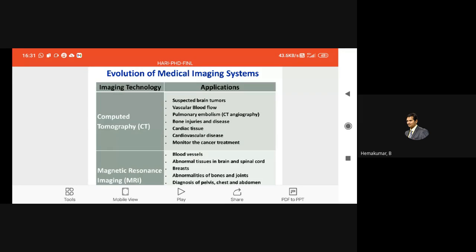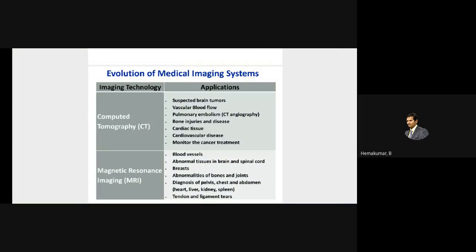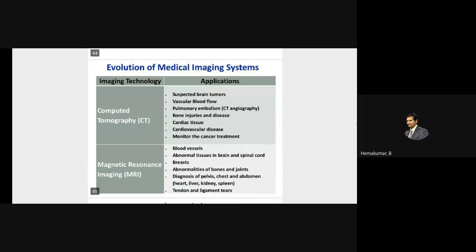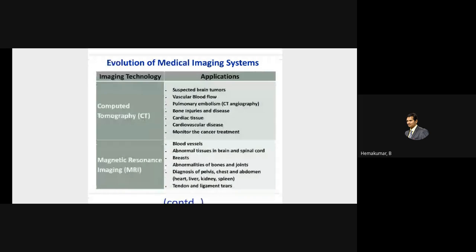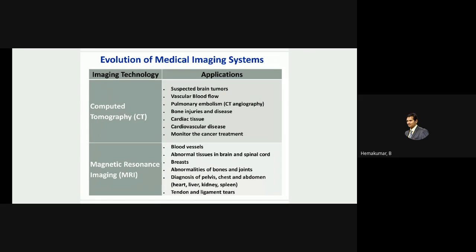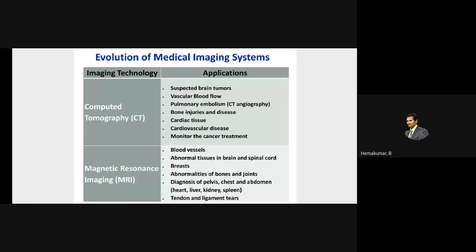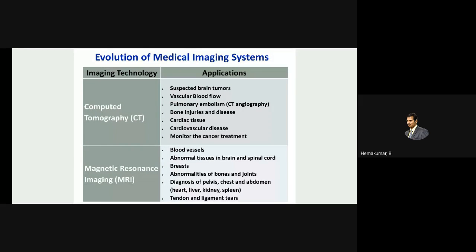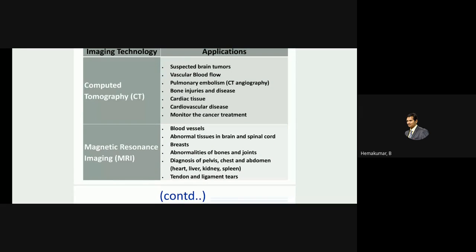Actually, we have different kinds of scanning image systems. These are all the different scanning imaging technologies, and their applications are given on the right side. So computer tomography, the CT scan, is particularly used in the detection of brain tumors, vascular blood flow, and pulmonary embolism, that is CT angiography.